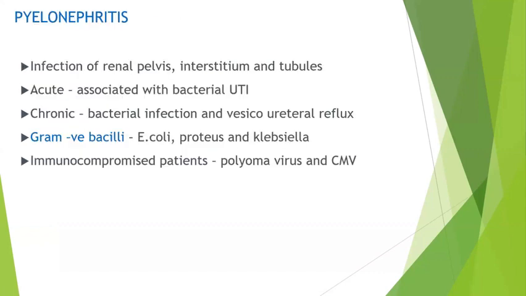Then comes the important topic, pyelonephritis. So you all know chronic pyelonephritis. It occurs because of abnormal vesicoureteric reflux, or due to a chronic bacterial infection, with a short urethra in females, especially by E. coli, Proteus, or Klebsiella organisms, or sometimes in immunocompromised patients, especially polyomavirus or cytomegalovirus infection. It is usually associated with urinary tract infections.